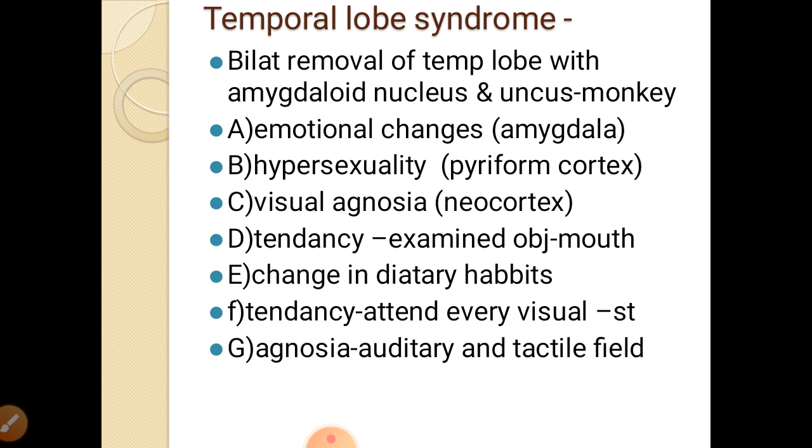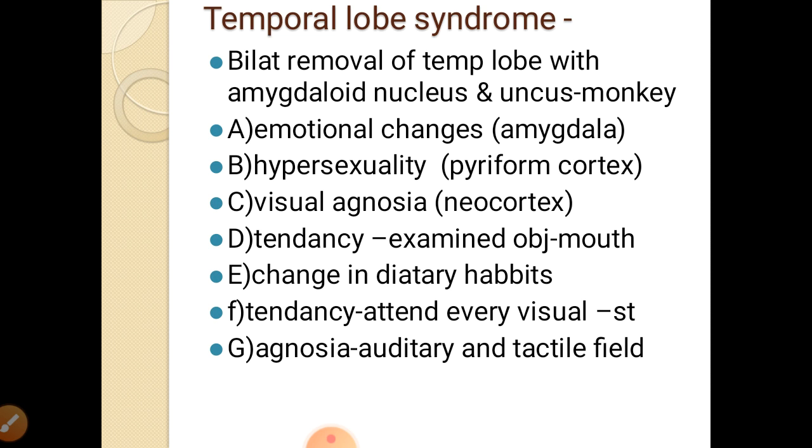Temporal lobe syndrome. If you bilaterally remove the temporal lobe along with the amygdaloid nucleus and uncus in the monkey, what happens? In monkeys it is said that they show emotional changes. This is because of the removal of the amygdala. Then they show hypersexuality. This hypersexuality is mainly because of the removal of the piriform cortex.